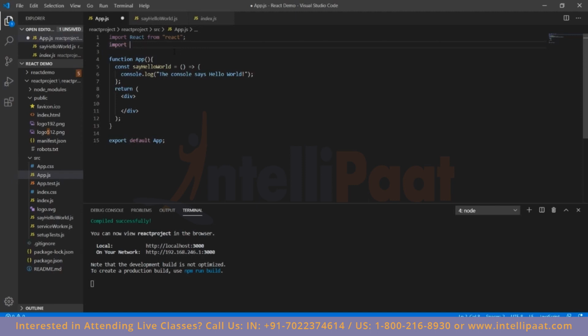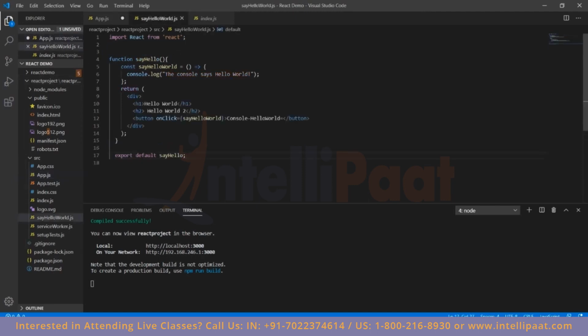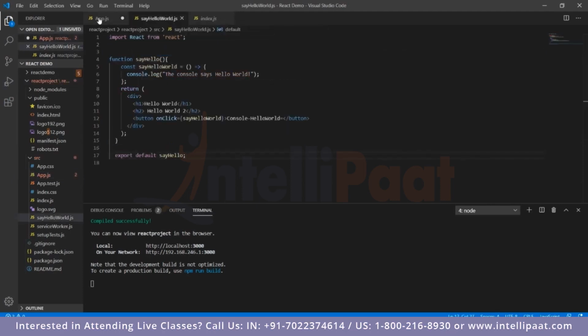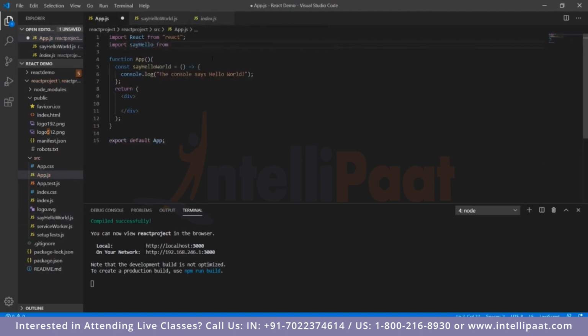We will simply write the function name that we need from here, which is say hello, I think that's the function name, and we'll use from, and we'll add the directory that is required. So it's in the same directory. We'll just use ./ and say hello world, and that should import whatever functions are present in that module. So we'll put a semicolon over there.